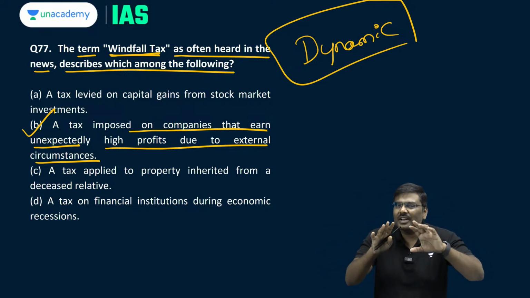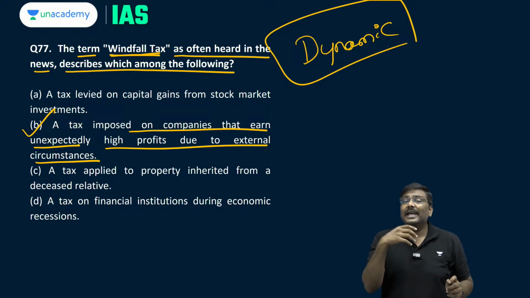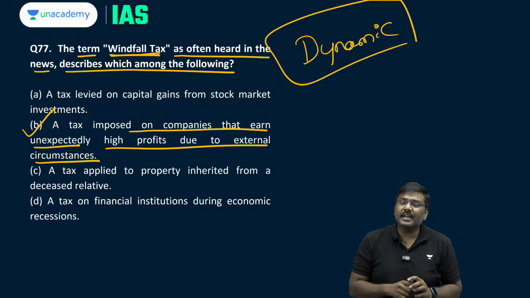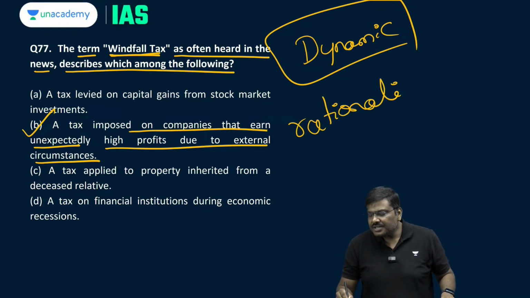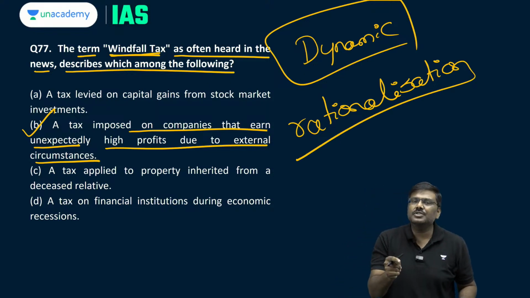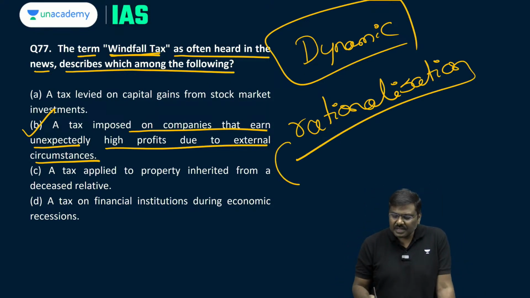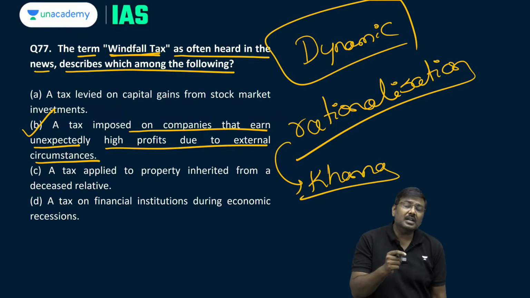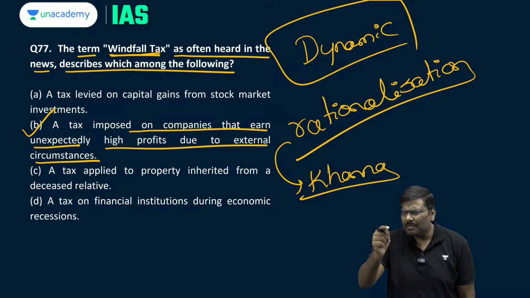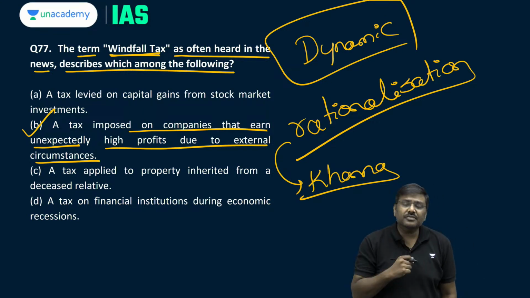I am discussing this for a very simple reason. There is a concept in the current affairs, rationalization of GST. In fact, there is a committee also. The committee is headed by Mr. Khanna. Please remember this. This committee has been asked to give recommendations regarding rationalization of GST.